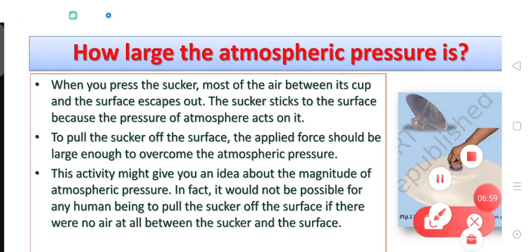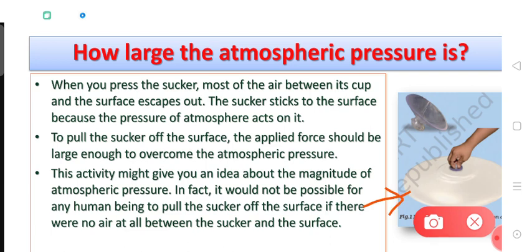Why does this rubber sucker get attached to or stick to the smooth surface? This is because when you are pressing the rubber cup on the smooth surface, you are removing the air between the rubber cup and the smooth surface.